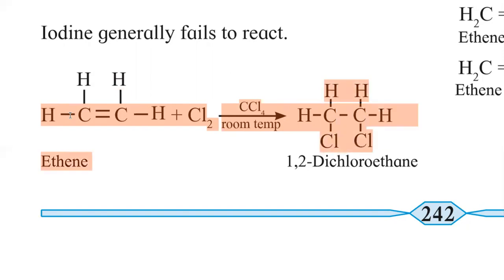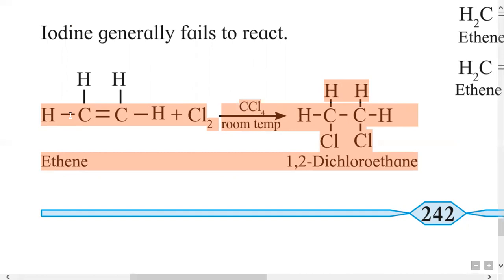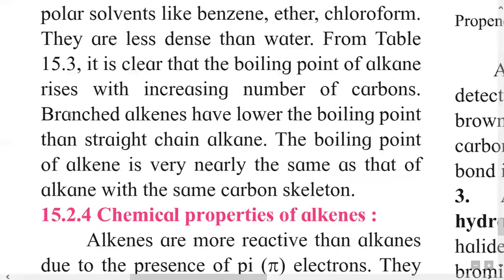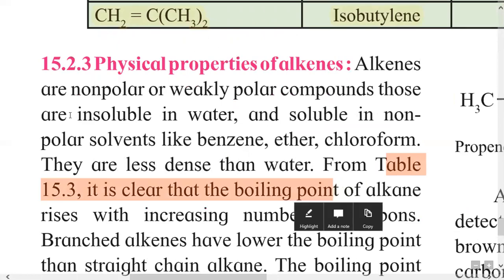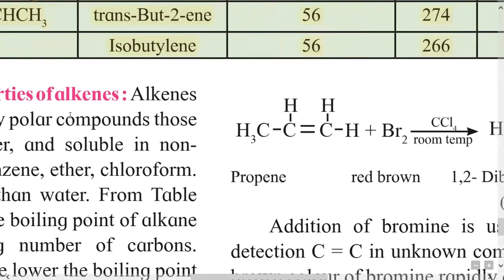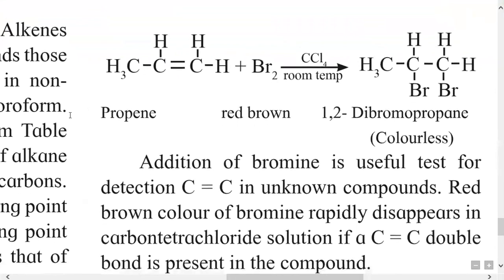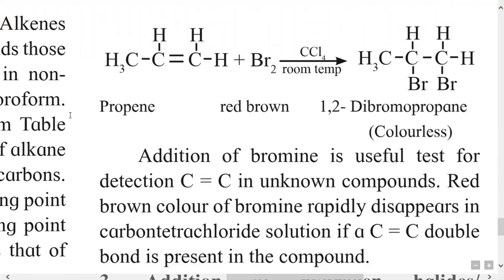Here the name of compound is 1,2-dichloroethane. This is single bond containing compound, therefore it is ethane. 1,2-dichloroethane, 2 carbon containing alkane type of compound, therefore it is alkane, that is ethane.